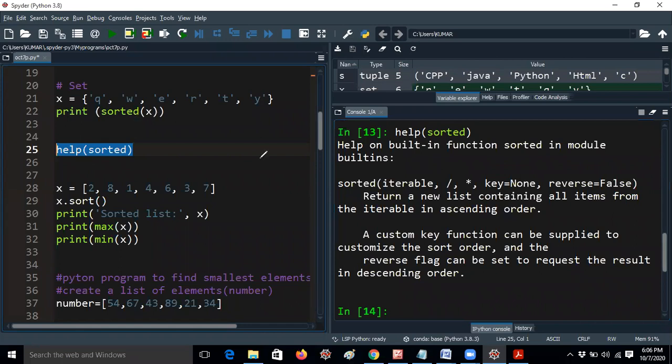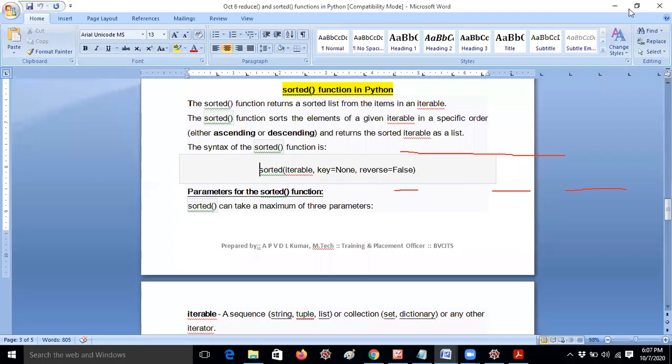If you have any doubt about a particular function, you just use help, and it will give the built-in function sorted in module. Sorted takes iterables, then key equal to none, and the slash is nothing but optional. Then reverse equal to false. In the notes also I specified key equal to none, reverse equal to false.